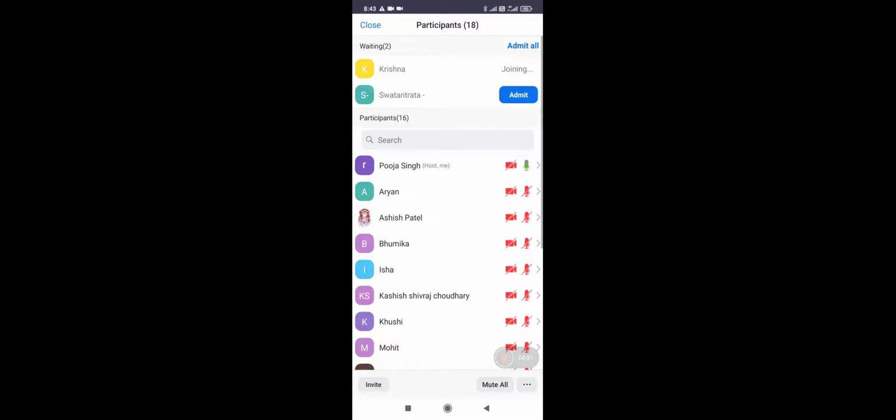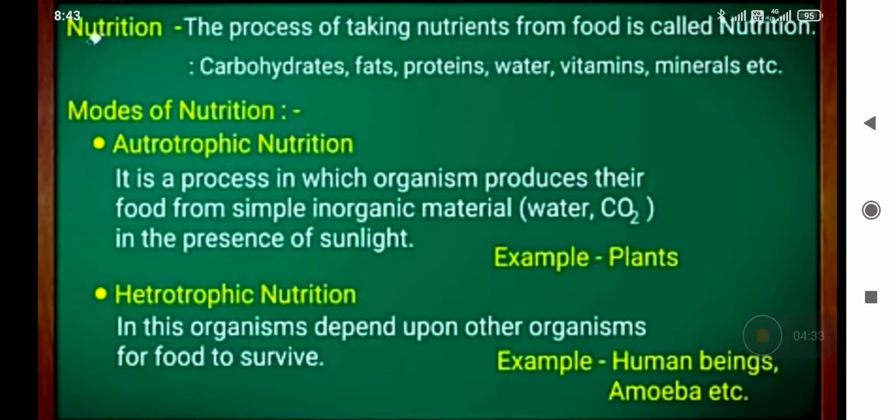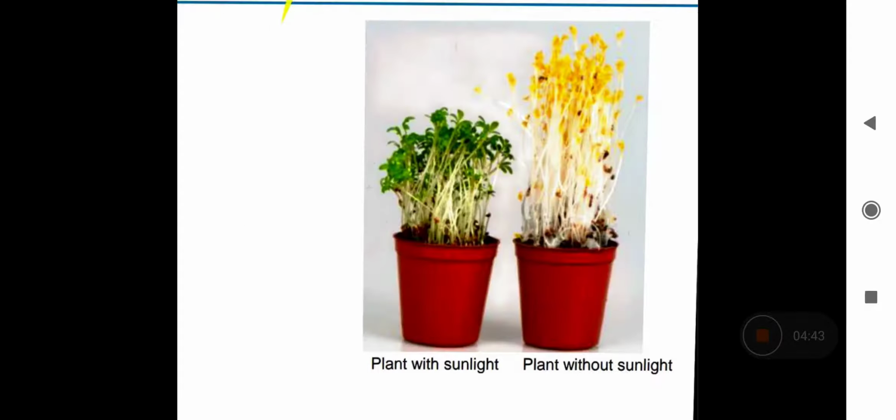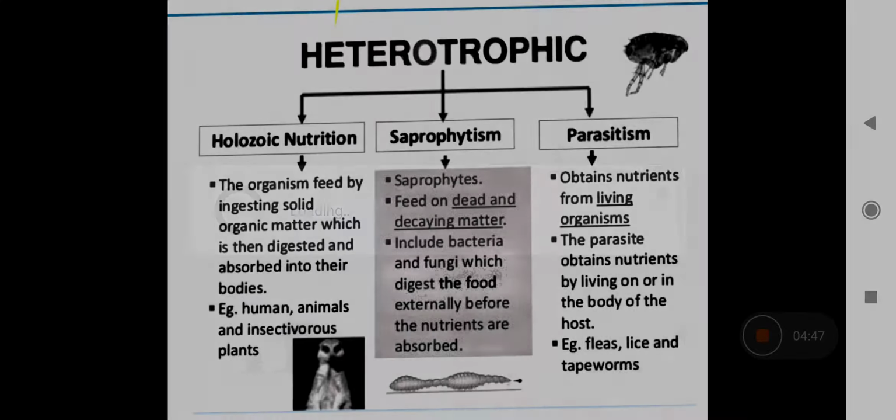Just a minute. Let me change the slide. Photosynthesis, that is the autotrophic mode of nutrition, we will discuss later. First we will go with the heterotroph.